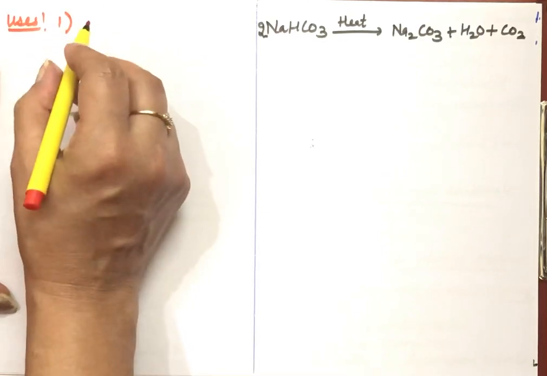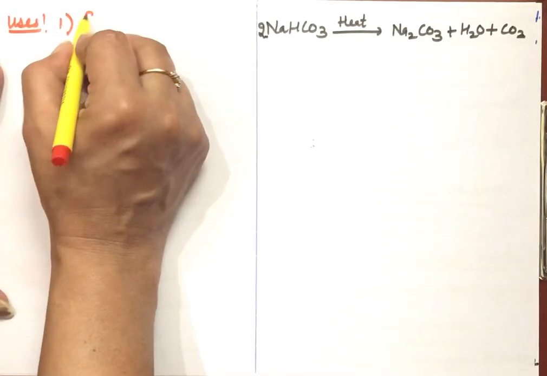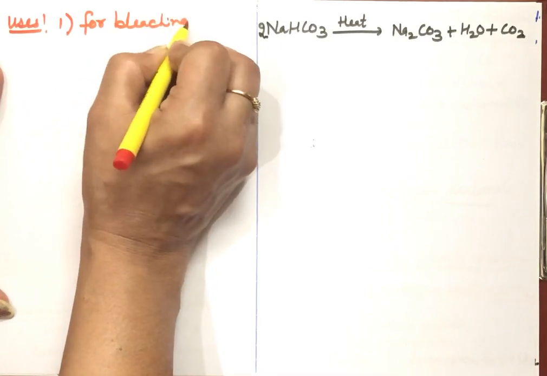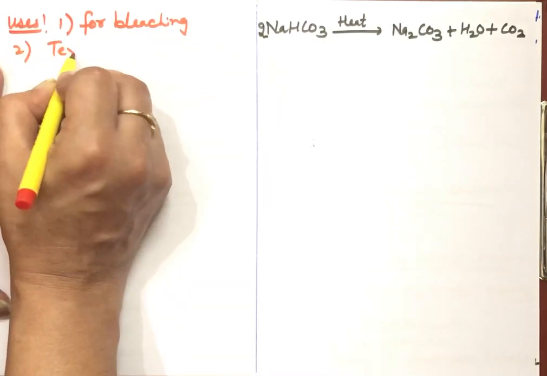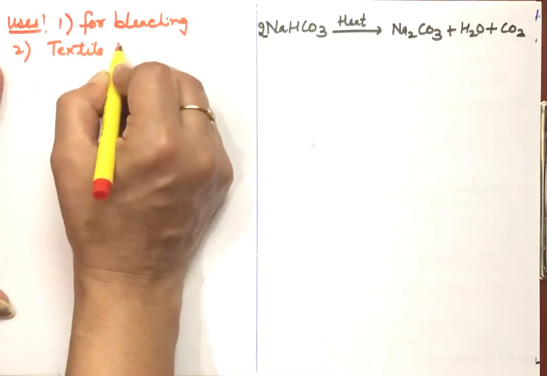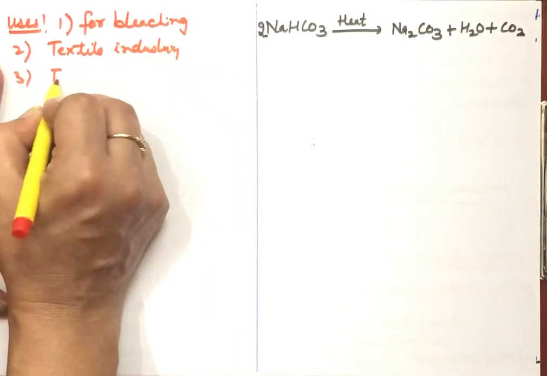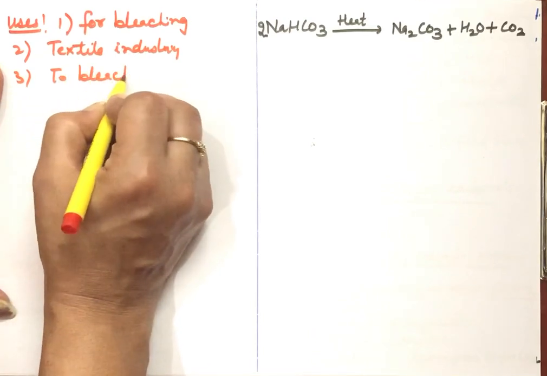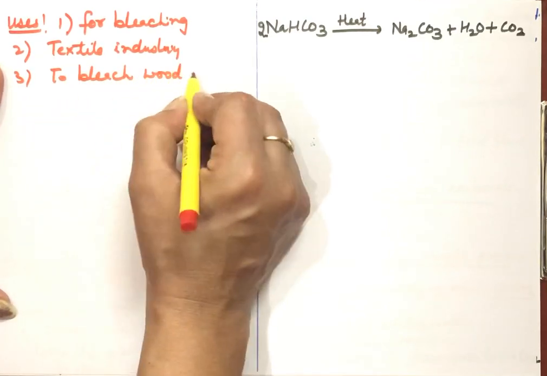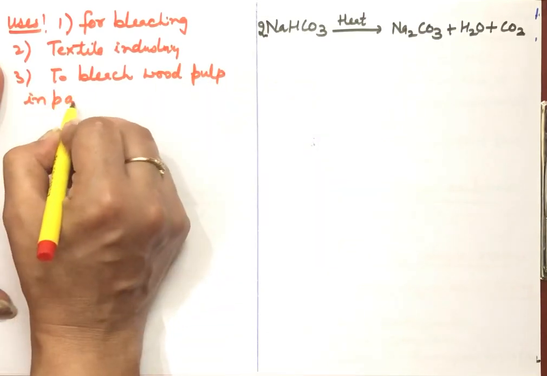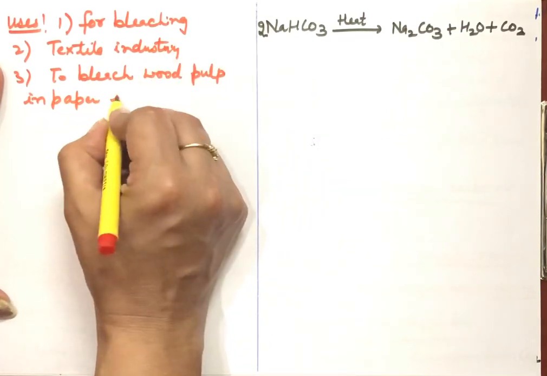The use of calcium oxychloride, that is bleaching powder, is, of course, for bleaching purposes. Then it is used in the textile industry. It is also used to bleach wood pulp that is used for making paper, so it is used in the paper industry.